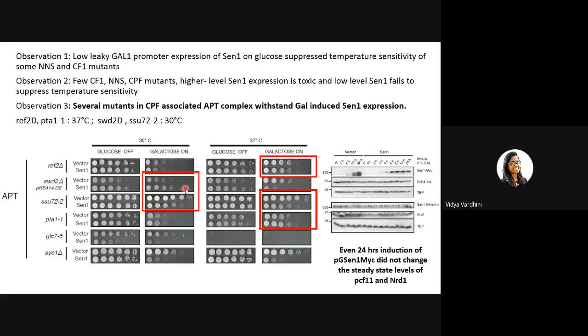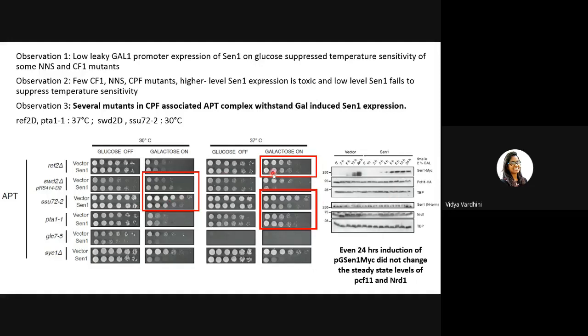If they were wild type, they would die on overexpression of SEN1. So you can see that yes, the overexpression is still able to let the cell survive. Even in this case, SSU72 is a temperature sensitive mutant of the APT complex, and you can see that in the galactose on condition, it is able to survive the overexpression.